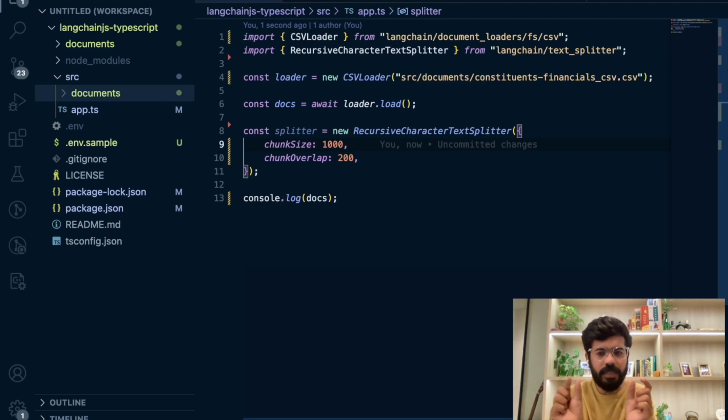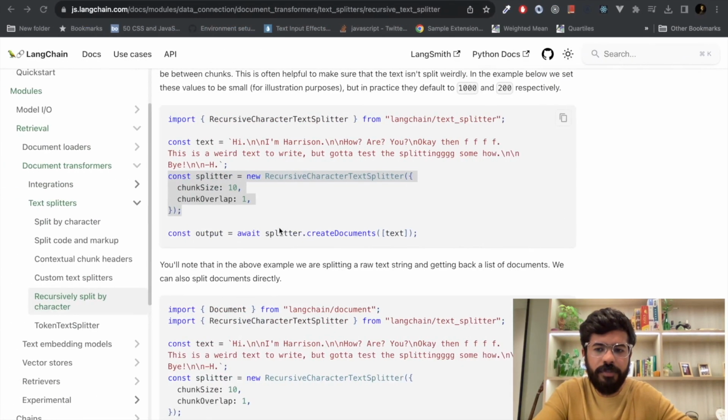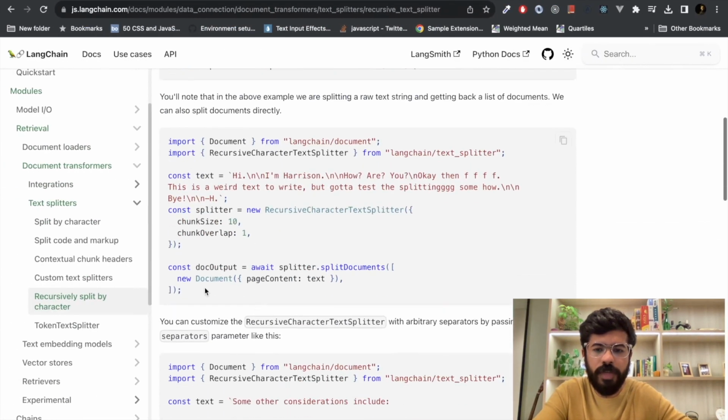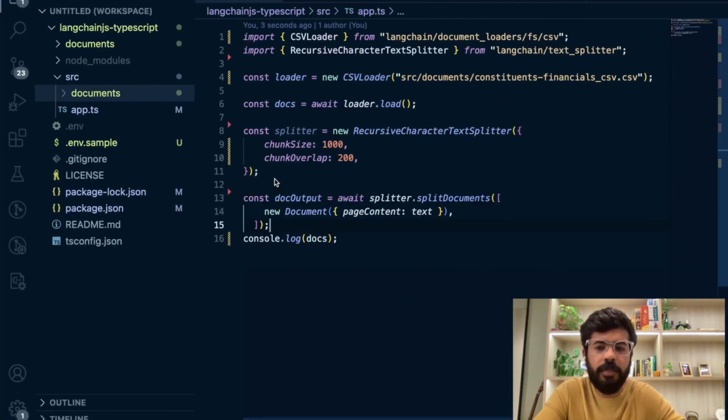And the overlap is that two chunks can have similarities between them. For example, 1,000 rows can have an overlap with the next rows there.